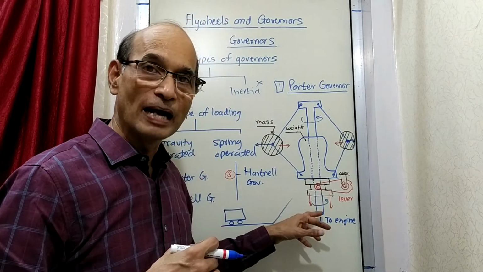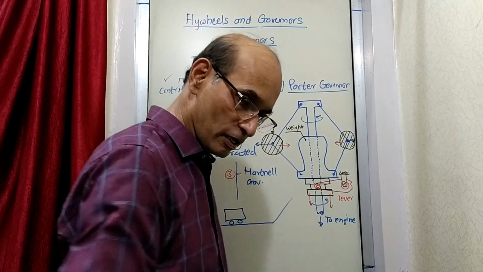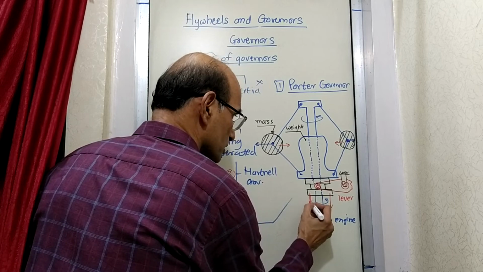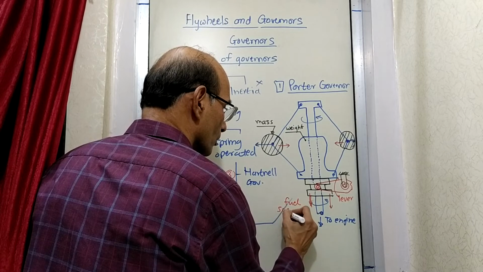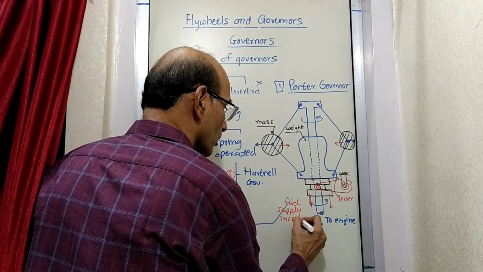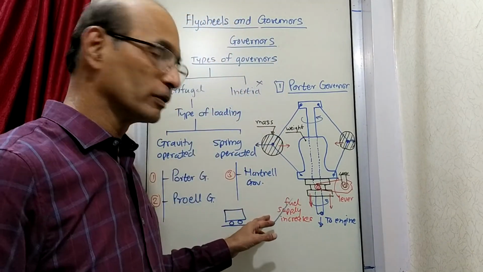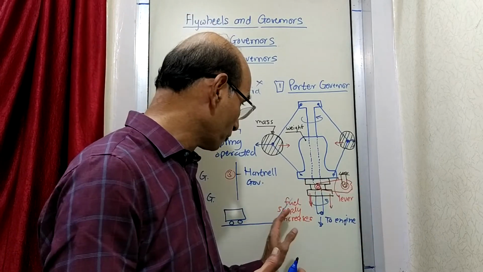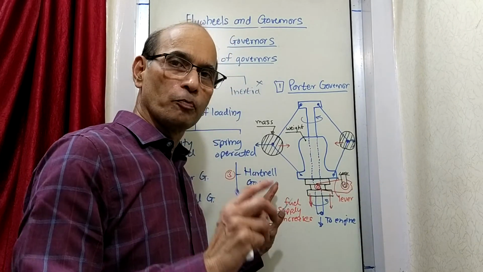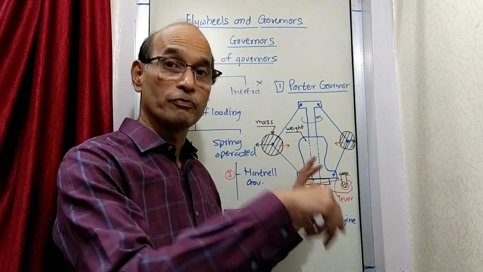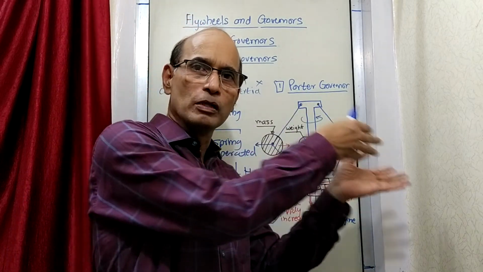This movement is such that it results in increasing the supply of the fuel. So when the lever goes down, I'll write here, fuel supply increases. Because of this downward motion of the lever, fuel supply increases. When the fuel supply increases, the engine has got more fuel, which was required for climbing up, so that its speed gets adjusted accordingly and it is now in a good position to move up because now it has been given more fuel. And why has it got more fuel? Because this lever has gone down and the fuel supply increased.